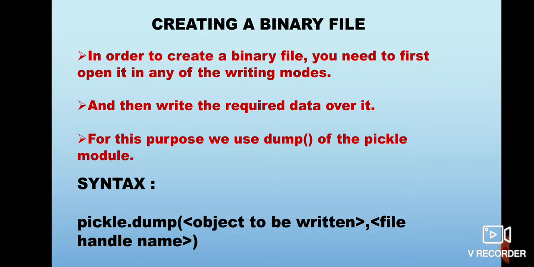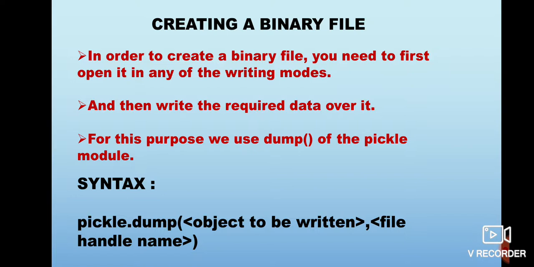So what is the syntax of using this function? Syntax is pickle.dump. Since this is a function belonging to the pickle module, I am invoking this function with the help of the name of the module, that is pickle. So pickle.dump, then two arguments have to be passed in this function. First is the object to be written, that is, whatever object you want to write, that object name is written over here.